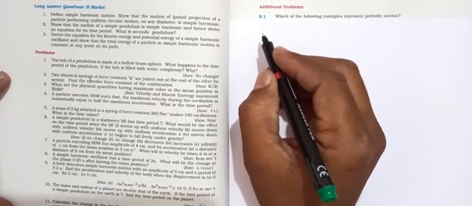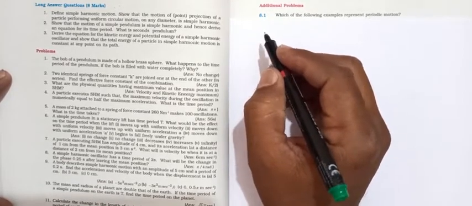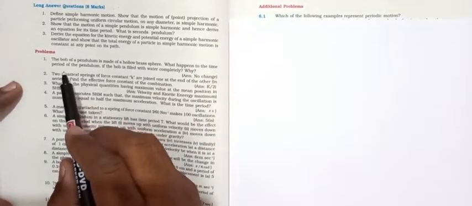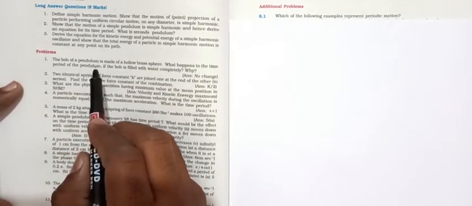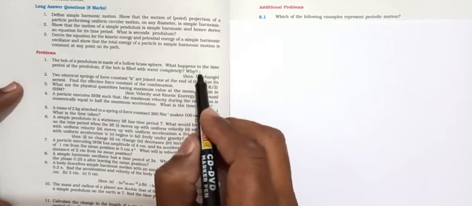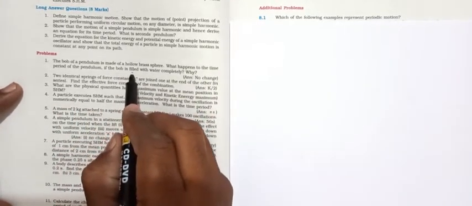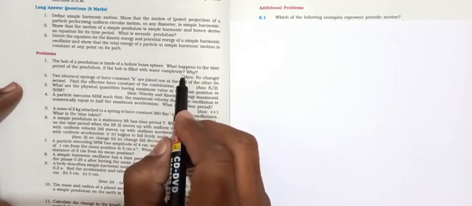Okay, today we will discuss the XI problems. So first problem is, the bob of a pendulum is made of a hollow brass sphere. What happens to the time period of the pendulum if the bob is filled with water completely?